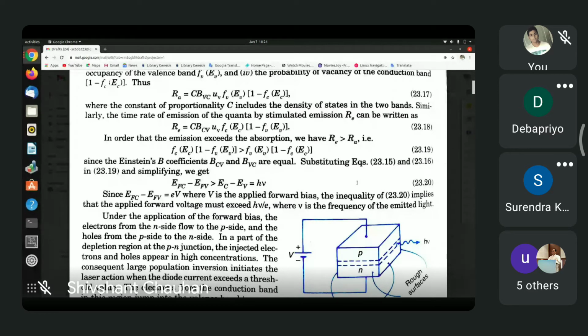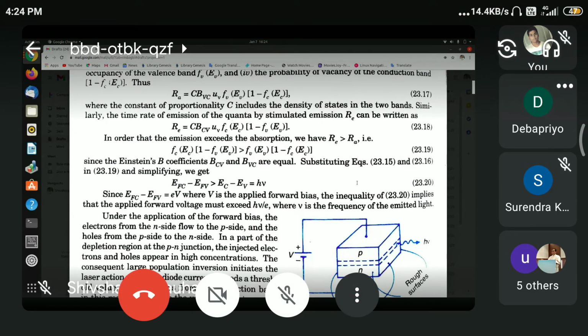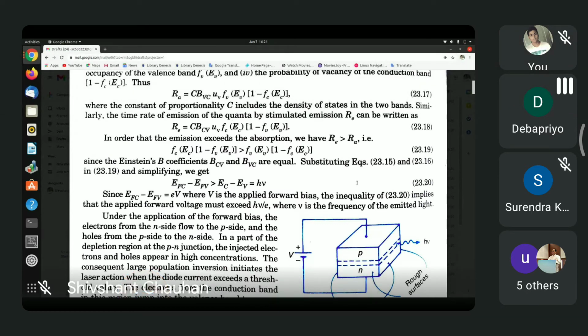The joint density of states, which is what C is given by, is within brackets, twice m_r whole to the power 3/2, to be multiplied by, within brackets, h nu minus Eg whole to the power half. That is the square root of h nu minus Eg. This is the factor C.